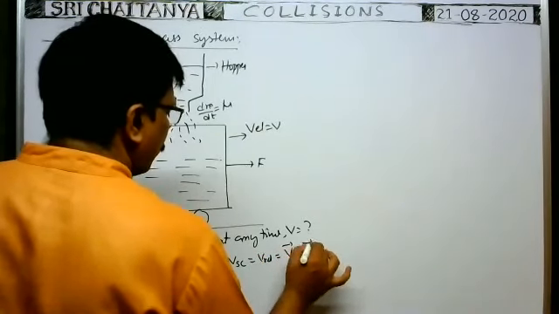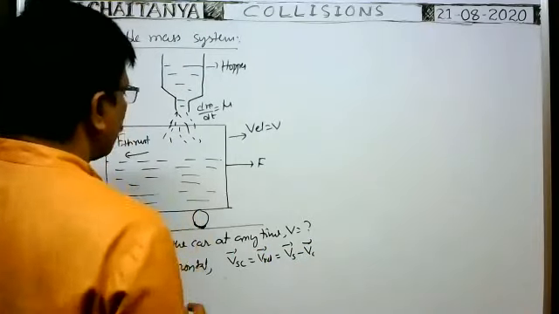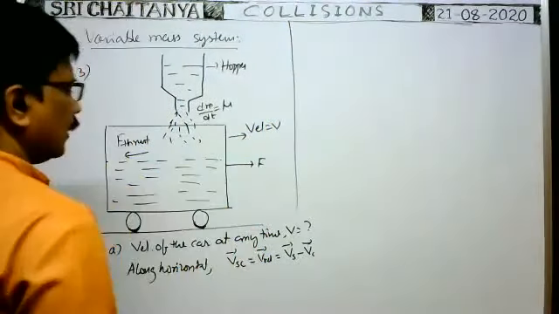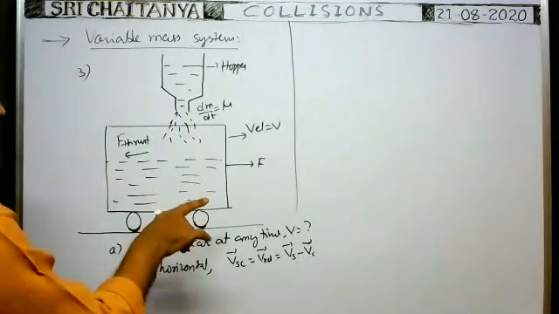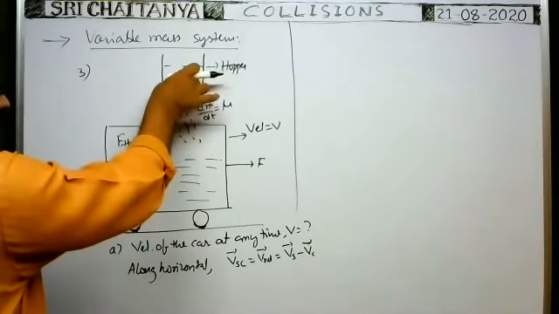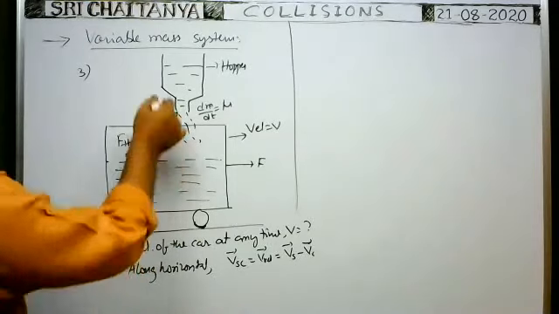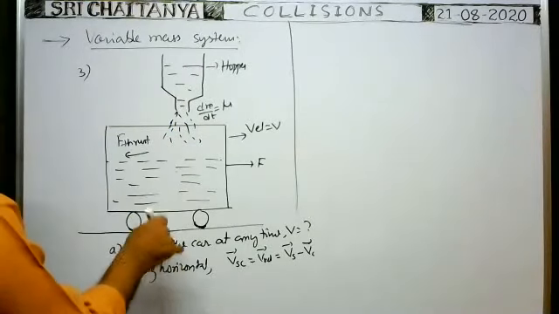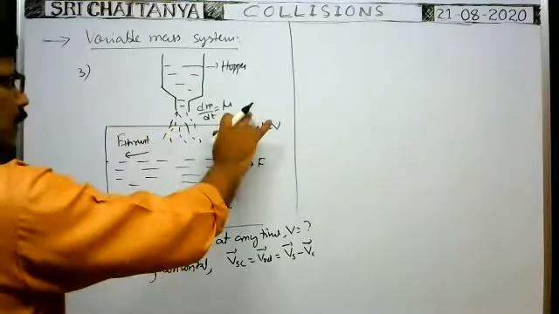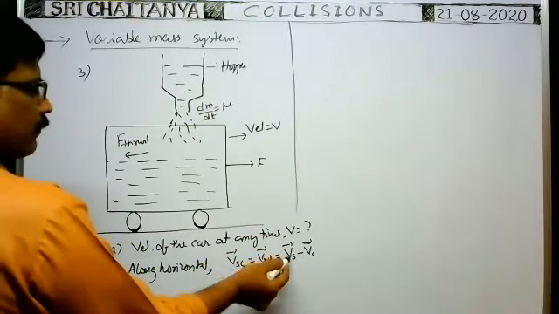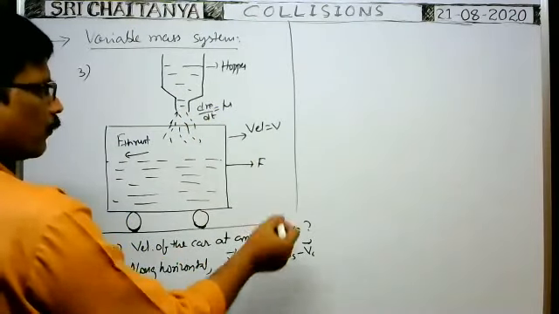That is the general formula. So along the horizontal, we have to apply this principle. Whenever the sand falls like this, before it falls into the car, the sand may have velocity in the vertically downward direction, but it has no velocity along the horizontal direction. That's why the velocity of the sand along the horizontal direction is 0.